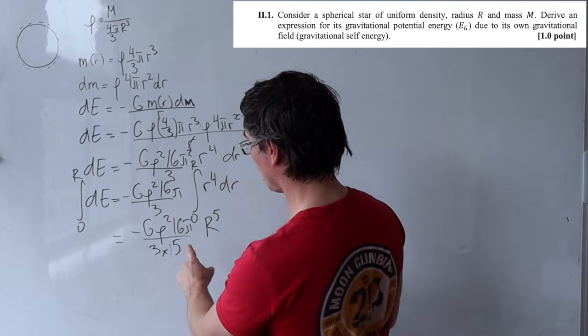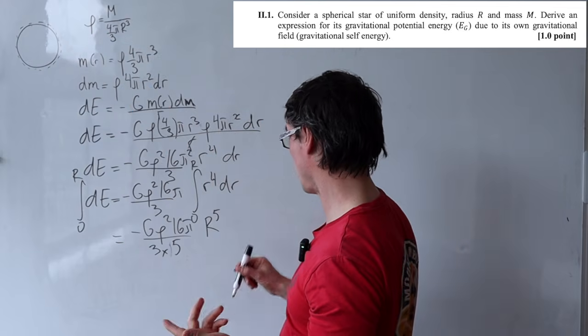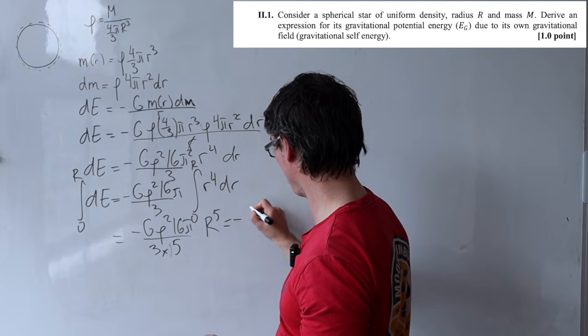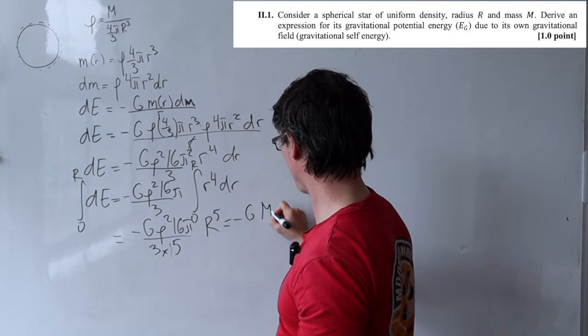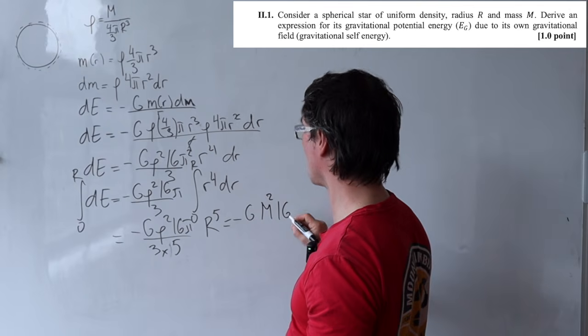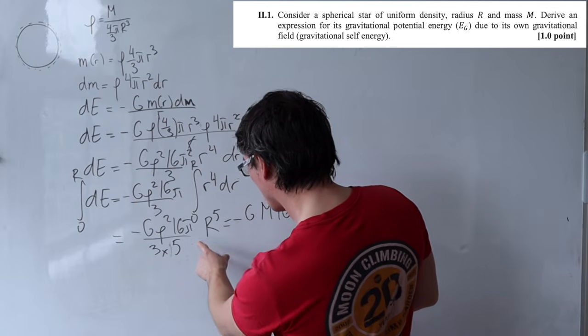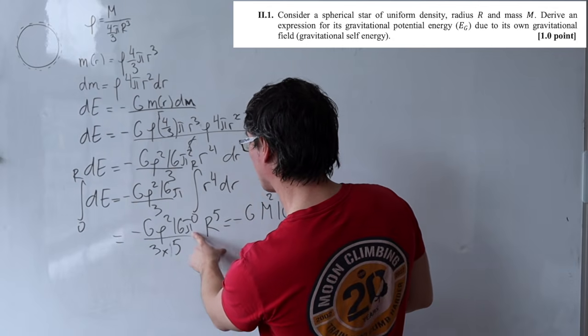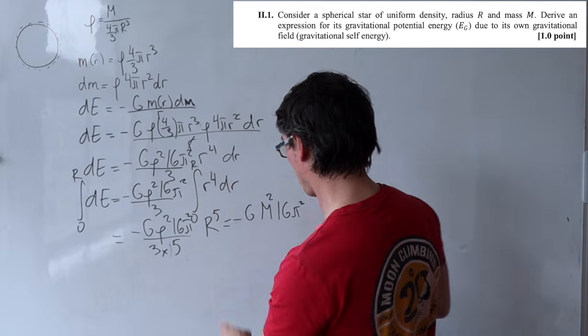The final thing that we need to do is just take this rho and then substitute that back into here. So this here will be minus G rho squared. What is rho squared? Okay, so we're going to have m squared at the top, 16 pi. Ooh, I have a feeling this here should be a pi squared because that was a pi squared here. Like that.